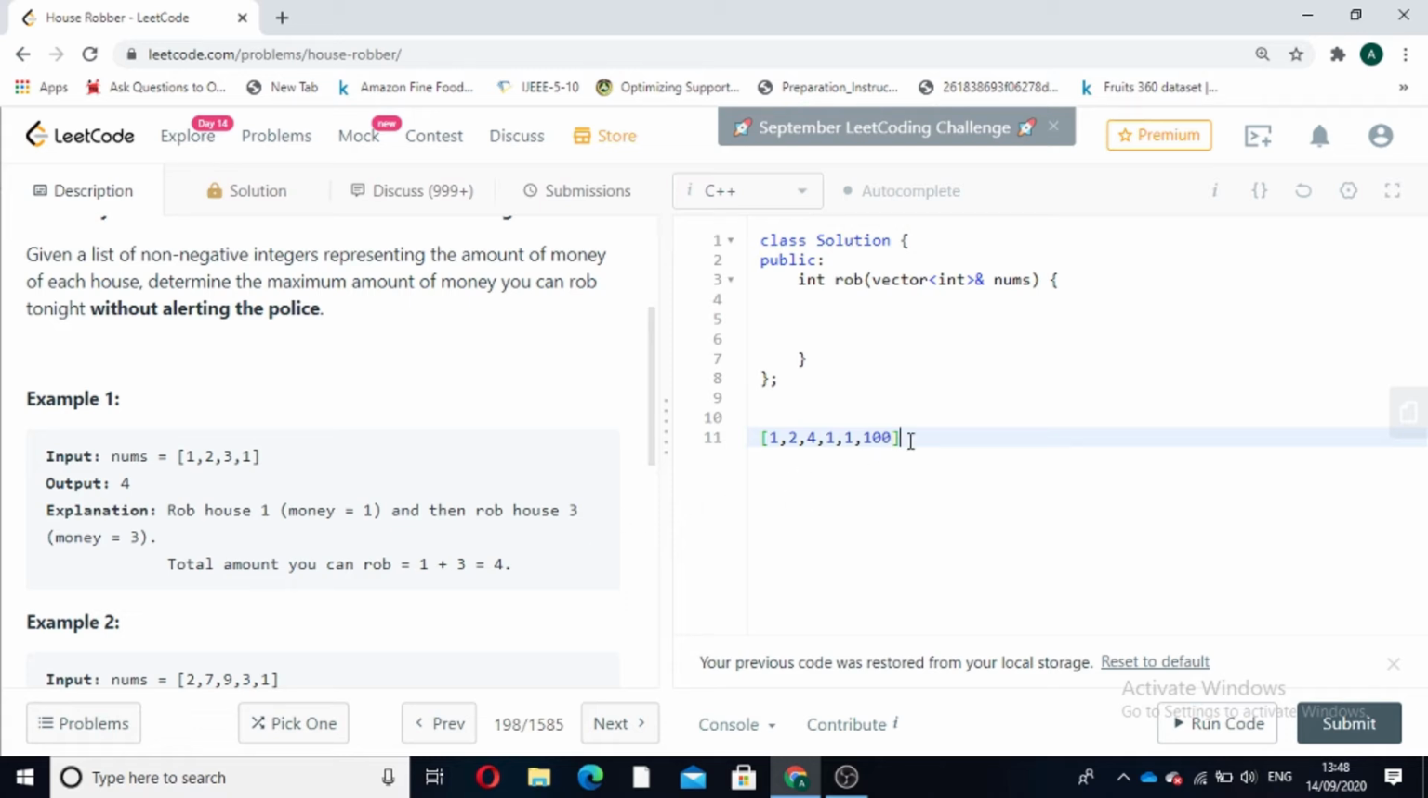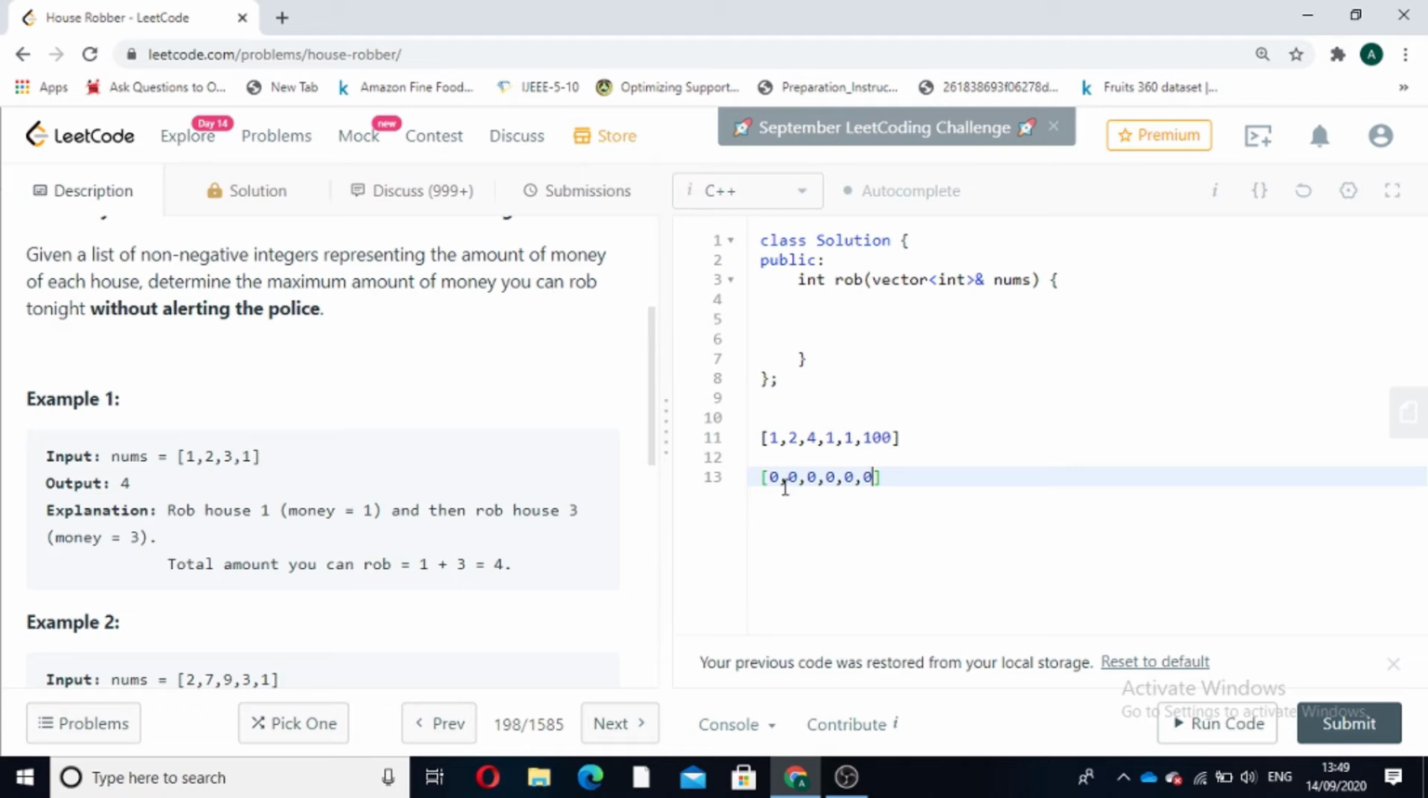First of all, we have to find the maximum amount of money that can be robbed up to a particular index. Like up to the second index of this array, we have to find the maximum amount of money which can be robbed and store it in an array. So first we will form a DP array. This is the DP array. It is initialized with 0 in the beginning.